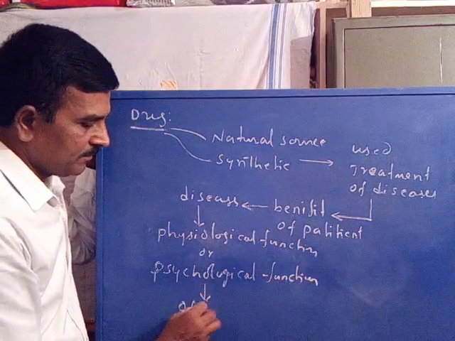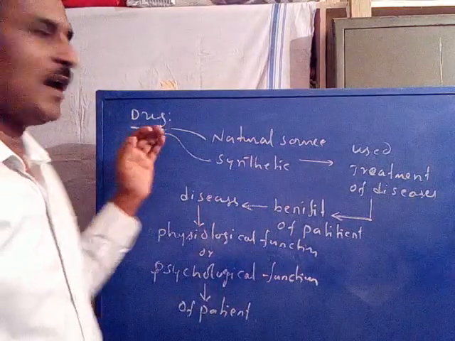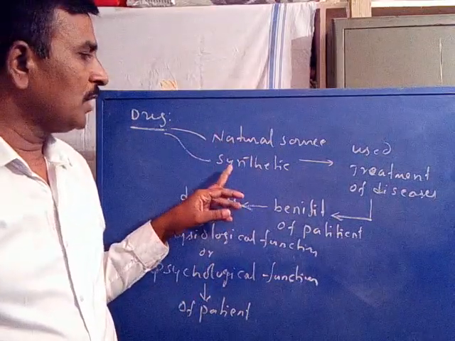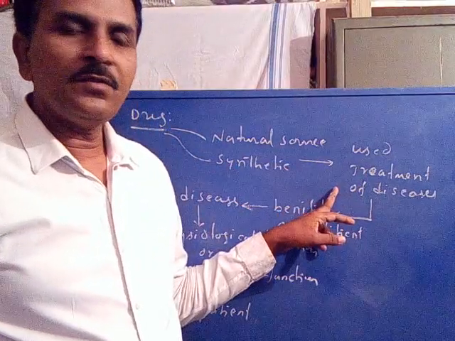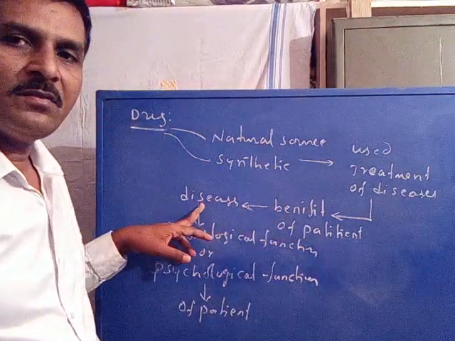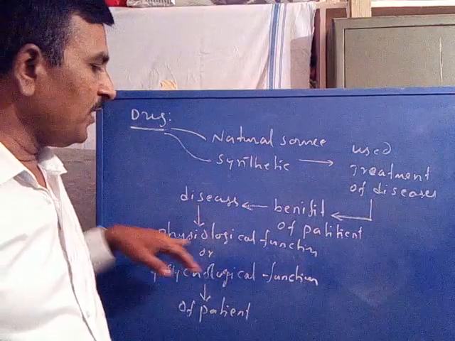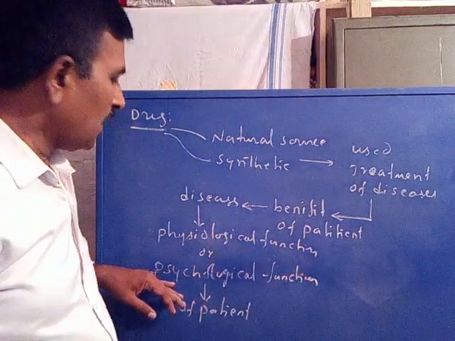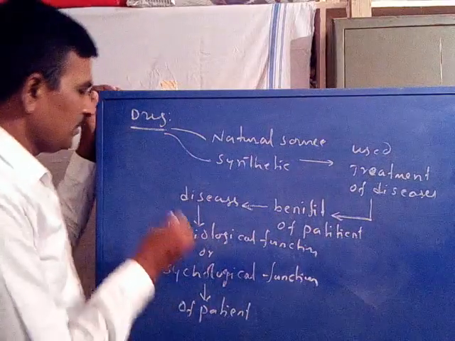Of a patient. So again, a material obtained either from a natural source or from a synthetic source that could be used for the treatment of disease, in order to benefit the patient, to relieve from a particular disease, by the process of modification or by changing the modes of physiological function or psychological function of the patient, is called as medicine.